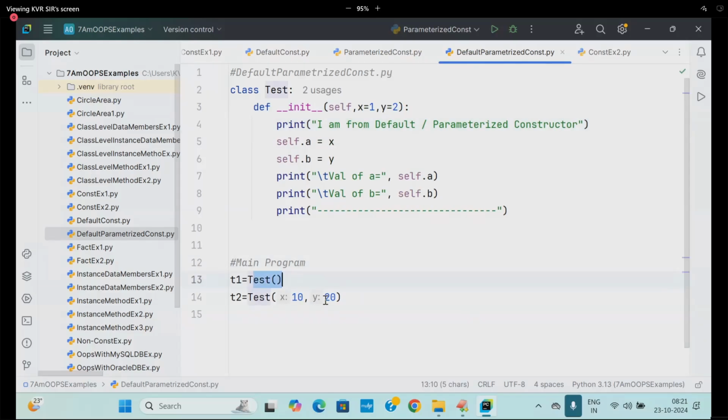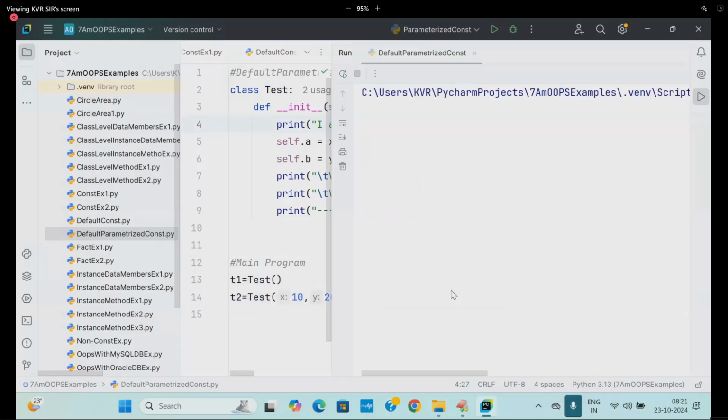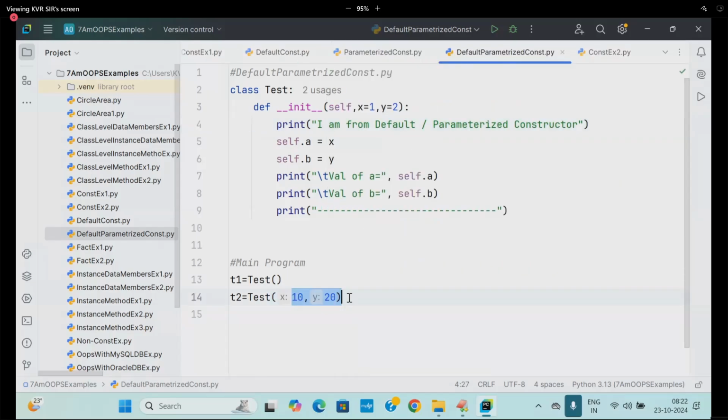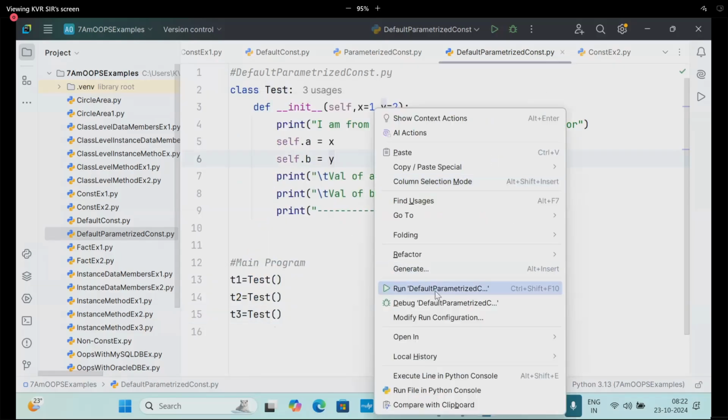T1 is equal to Test, like this. Execute. Got it. If you want, you write once again. Remove this. Remove this. T3 is equal to what? Test of, write it. 1, 2, 1, 2, 1, 2 will be coming.